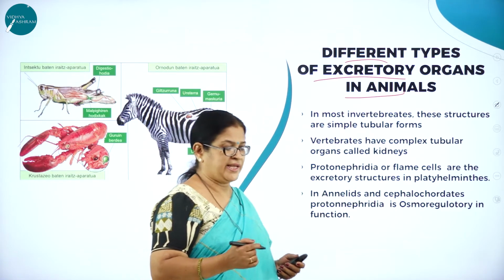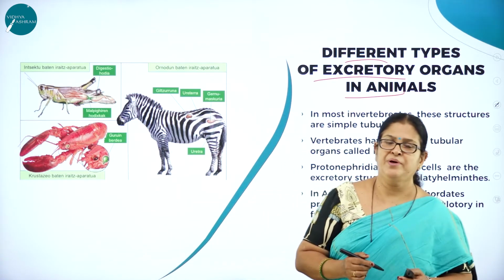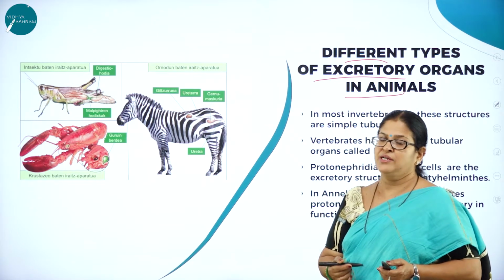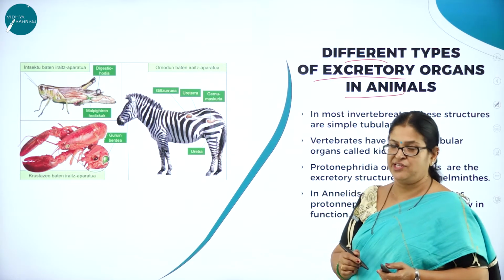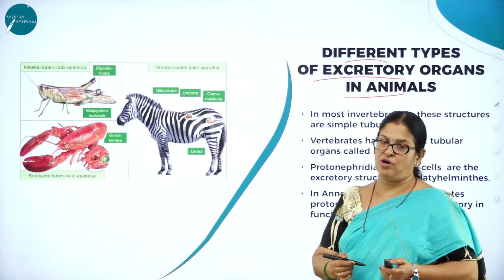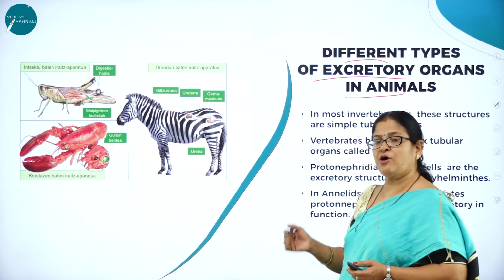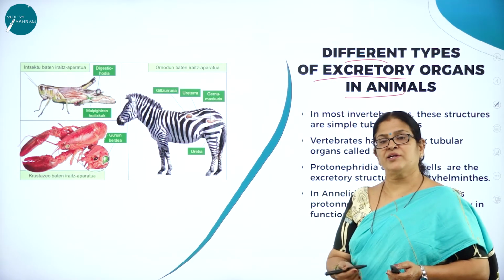Do you think the excretory organs are of the same type in all the organisms? Definitely not. For example, in human beings, the kidney is the organ of excretion. In the cockroach, Malpighian tubules are the organs of excretion. Like in the scorpion, green glands are the organs of excretion.